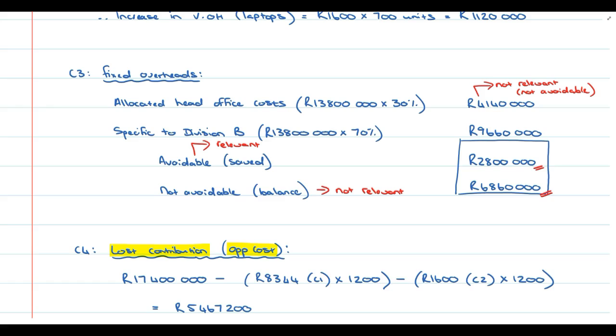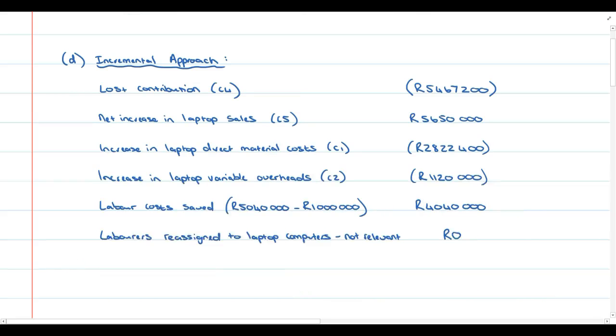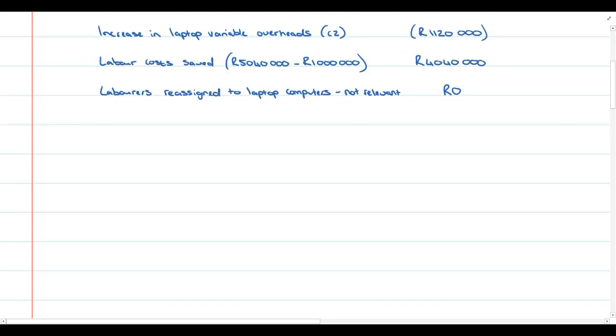But once again, from an exam technique perspective, make sure that you clearly show which costs are not relevant in your calculation. So first we have the allocated head office costs, which are not relevant. Then we have the portion of fixed overheads that are not avoidable.